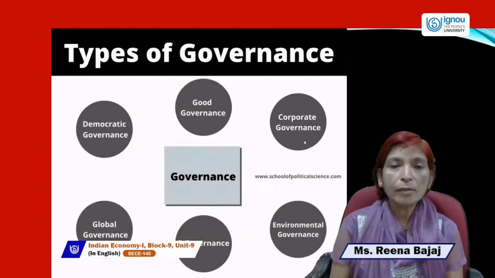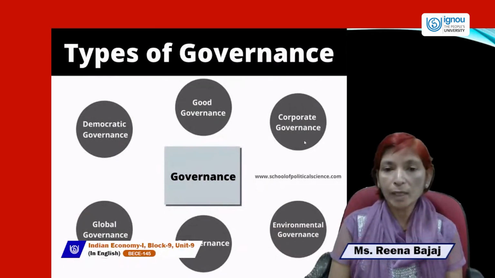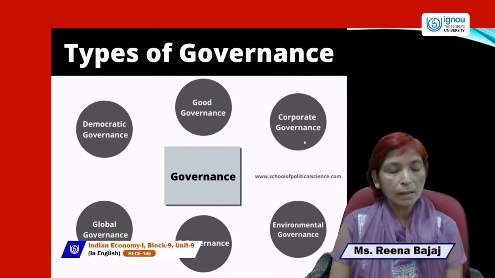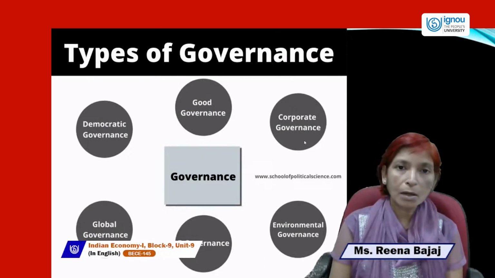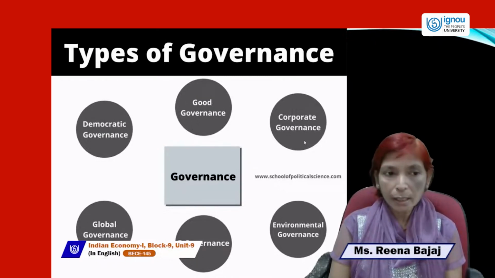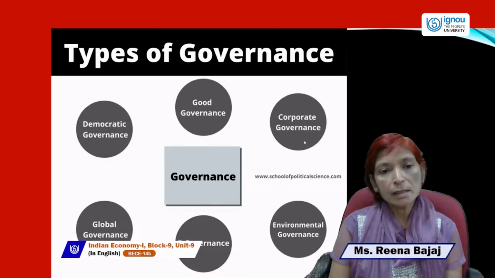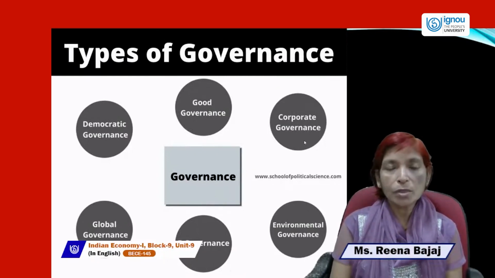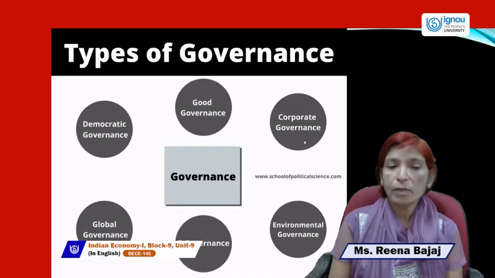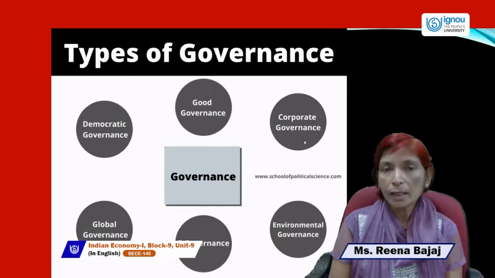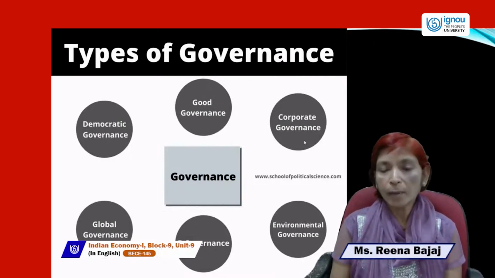What are the various types of governance? There are so many types of governance which exist in different countries. Here the governance types are: number one is democratic governance, in which all the people of the country are involved in making the governance. And good governance always focuses on economic and social dimensions of the economy, and mainly focuses on achieving all the goals of the country which are necessary for the development of the nation. That is called good governance.